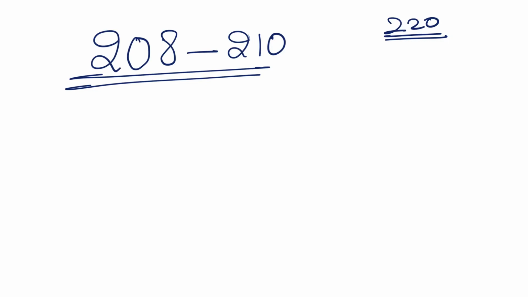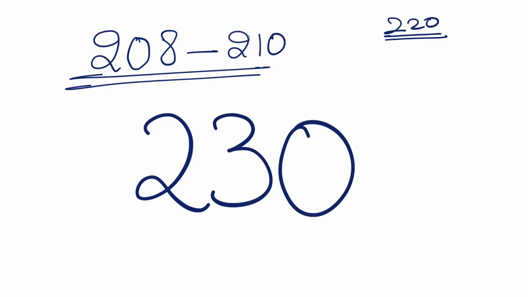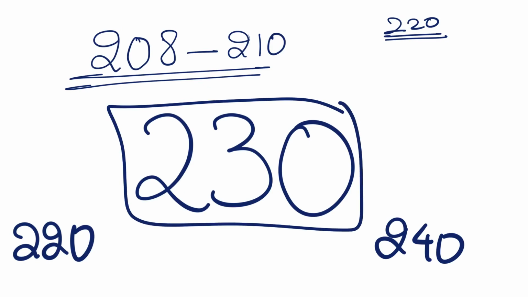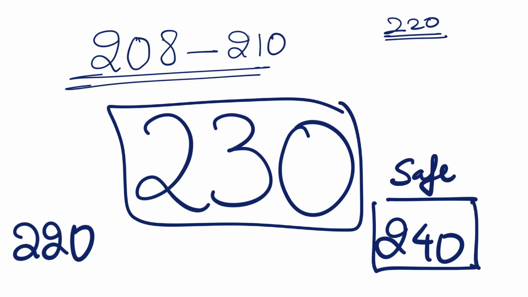In my opinion, the cutoff is going to be a minimum of 230. This is the new pattern, so no one knows what the cutoff is going to be. It can go as low as 220 or as high as 240. So I would say 230 plus is a decent score. But if you want to be on the safe side, 240 is considered a safe score. Again, there's no hard and fast rule for that because this is the new paper pattern.